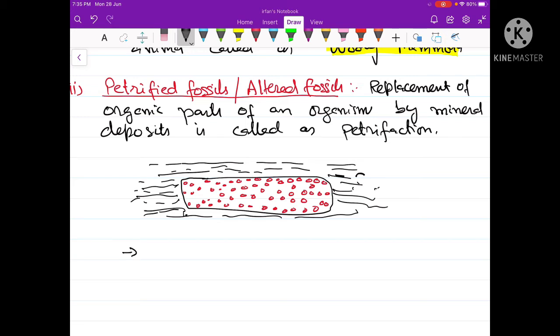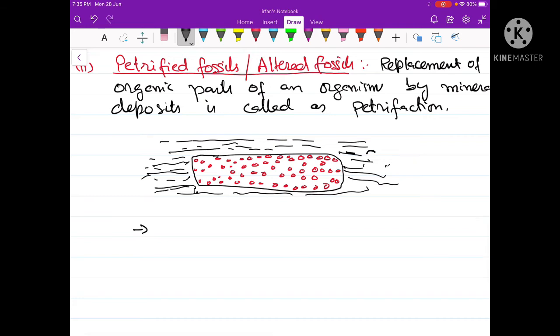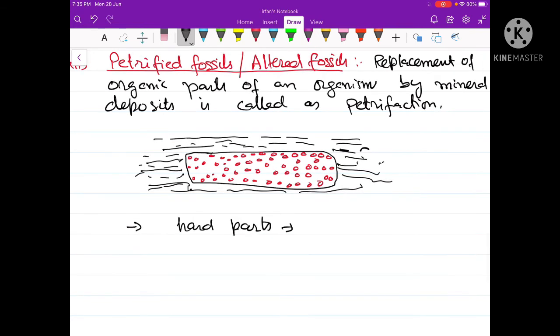However, these petrified fossils consist only of the hard parts. Only hard parts of organisms can be petrified. Soft parts of animals or plants are unable to get petrified. Hard parts include the bones and the shells, for example, of certain shelled animals.